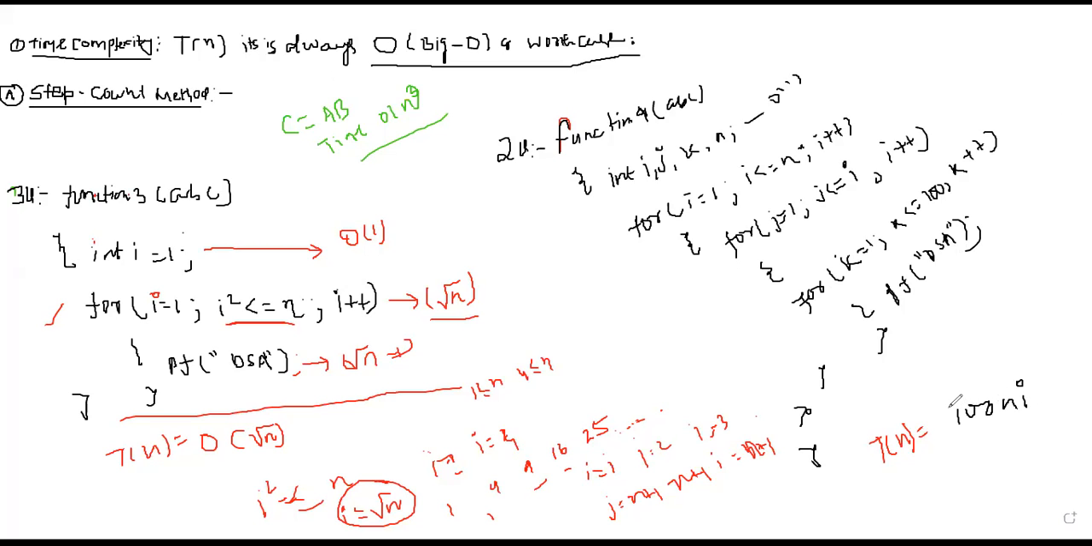First thing, there will be no constant while calculating the time complexity. Second thing, it will always be in terms of n. It will not be in terms of i.